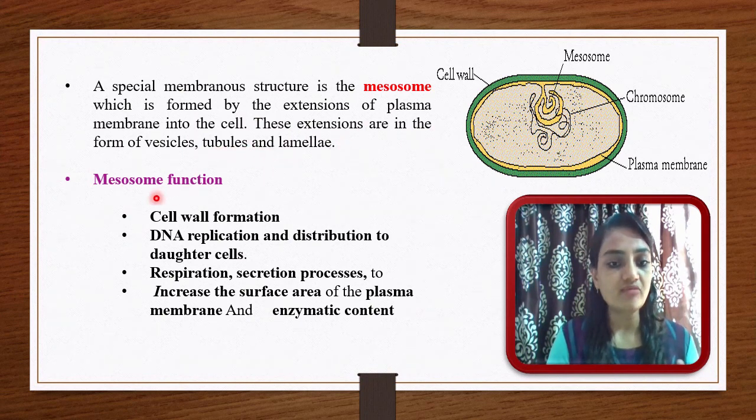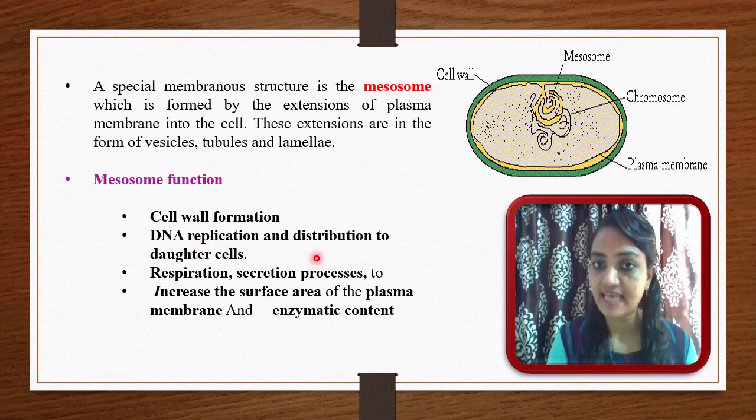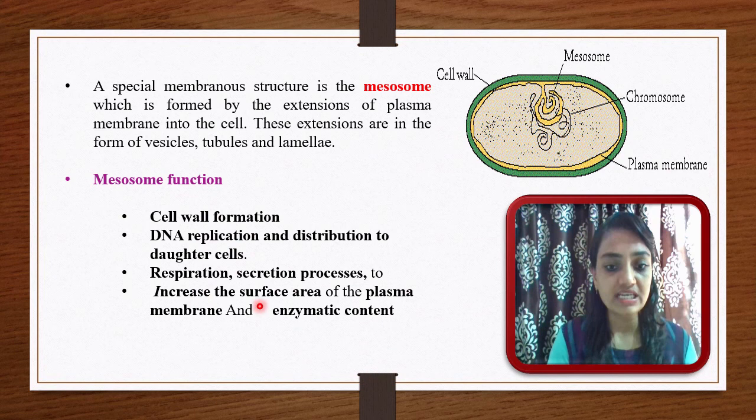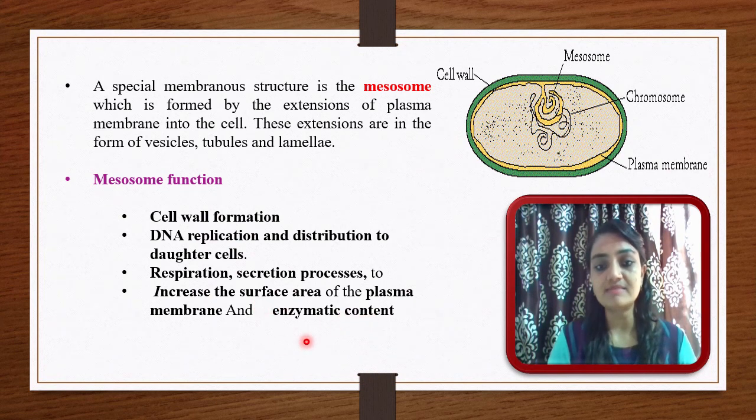What are the main functions of a mesosome? It is very important for cell wall formation, DNA replication and distribution to the daughter cell. Respiration and secretion processes are also the responsibility of the mesosome, and it increases the surface area of the plasma membrane and the enzymatic content. This means the mesosome plays a very important role in a prokaryotic cell.